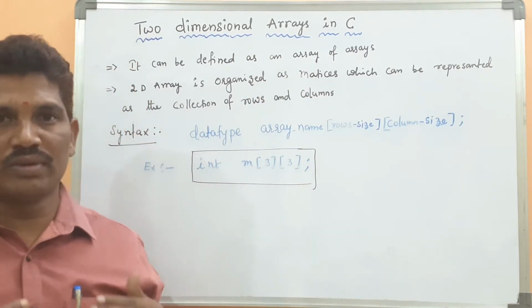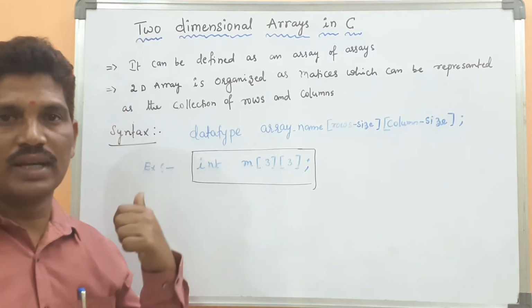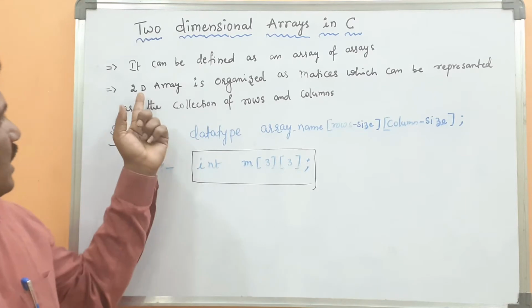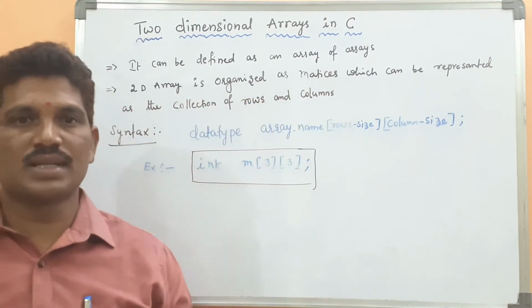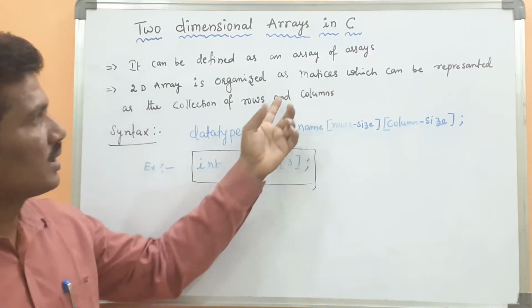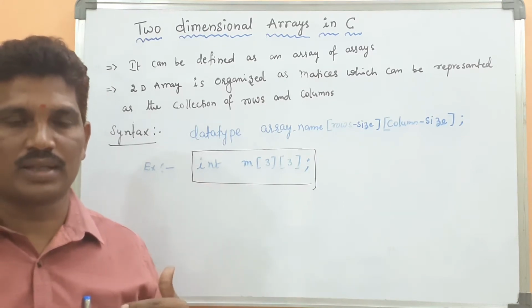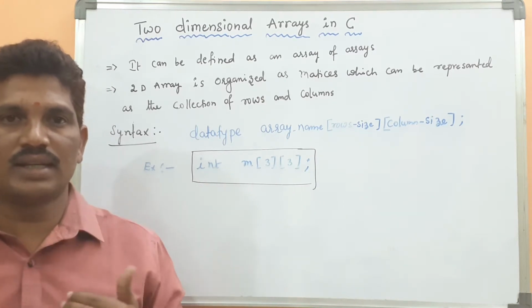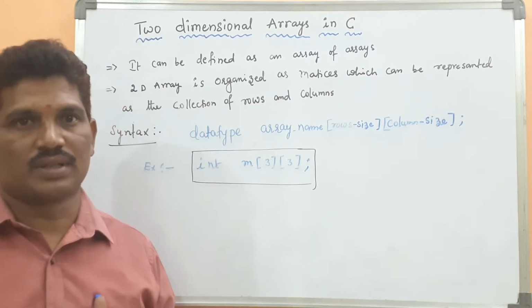How is it possible? We will first look into the syntax, and after that I will give the example. A 2D array is organized as a matrix. For what purposes can we use two-dimensional arrays? If you want to display the data in a matrix format, then the single-dimension array is not sufficient.